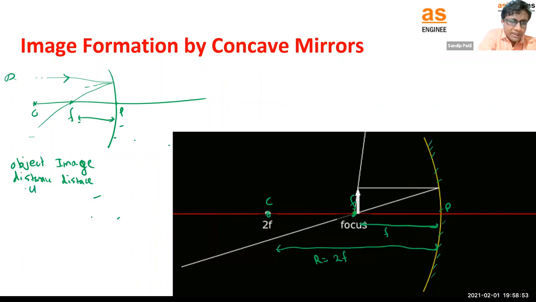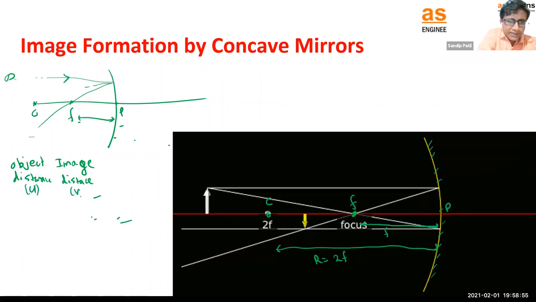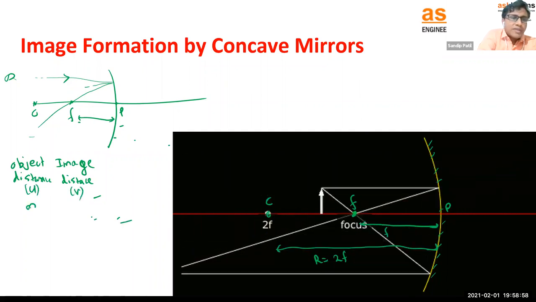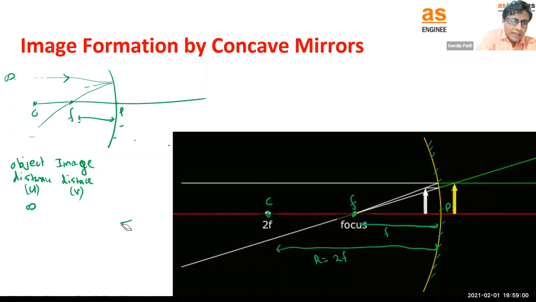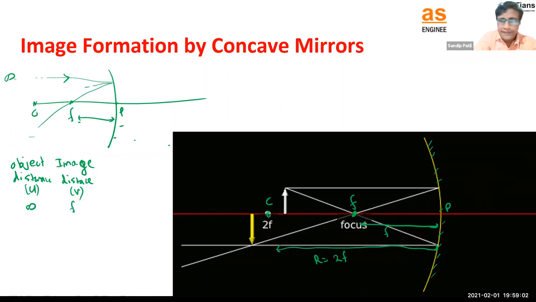Object distance is represented by u, image distance is represented by v. So if we keep the object at infinity, we are going to get v at f.